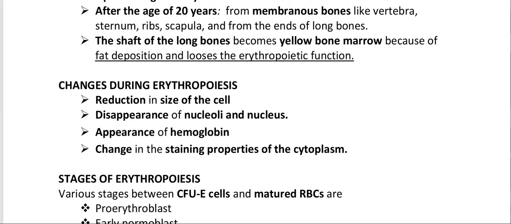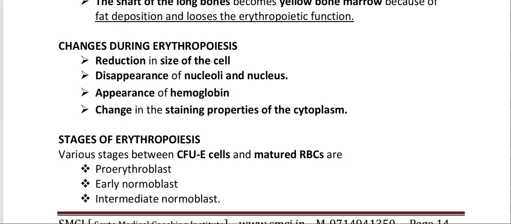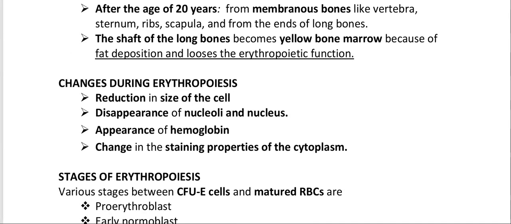Changes during erythropoiesis: reduction in size of the cell, disappearance of nucleoli and nucleus, appearance of hemoglobin, and change in the staining properties of the cytoplasm.